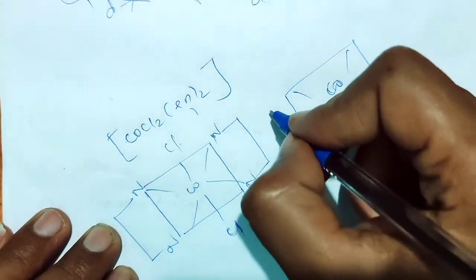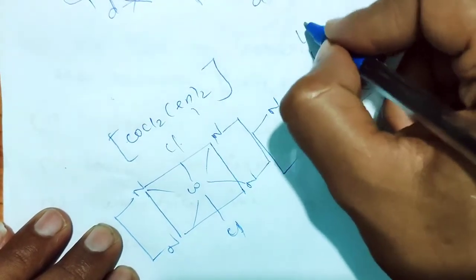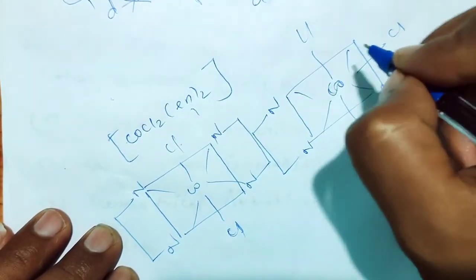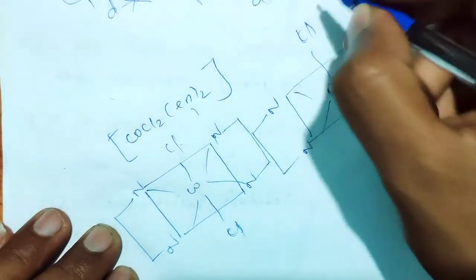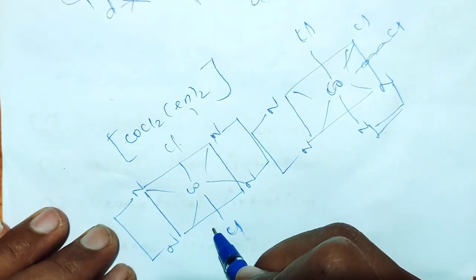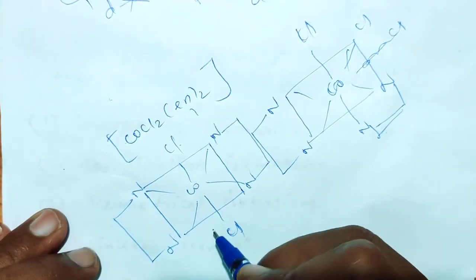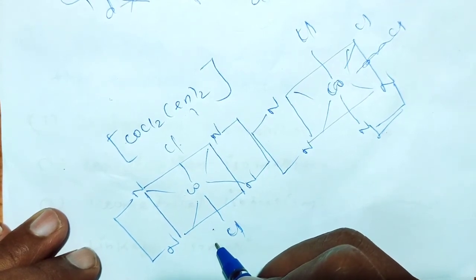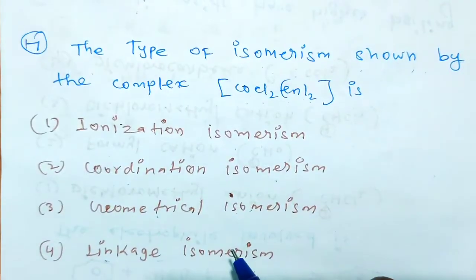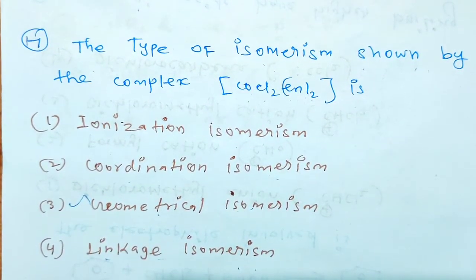Next one here also nitrogen. Now one chlorine, right? So same molecular formula and different structure. So this type of compound comes under geometrical isomerism, right? So this is the right option. The third one is the right option in this question.